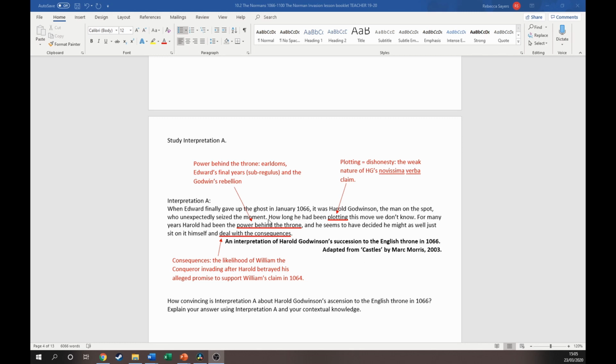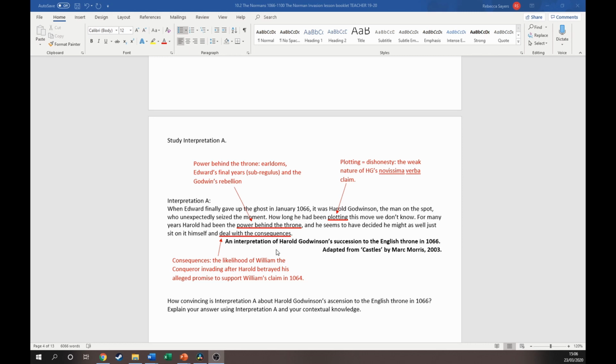We can talk about Harold being the power behind the throne, with there being 4 out of the 5 earldoms of England controlled by a Godwinson, and with Harold acting as sub-regulus, and the power demonstrated by the Godwins during the rebellion in 1051-52. And as we said, this idea of consequences and this idea that William the Conqueror is likely, or was likely, to be extremely unhappy with Harold's decision to crown himself king.